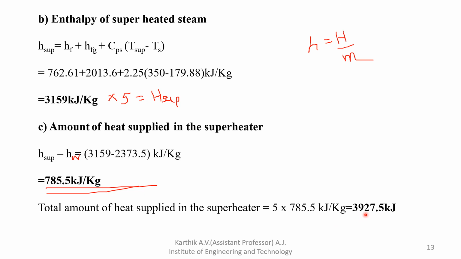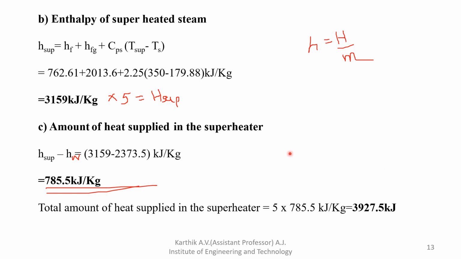This is the actual amount of heat supplied to the superheater. So sometimes they ask you to find out not the specific enthalpy but the actual enthalpy.